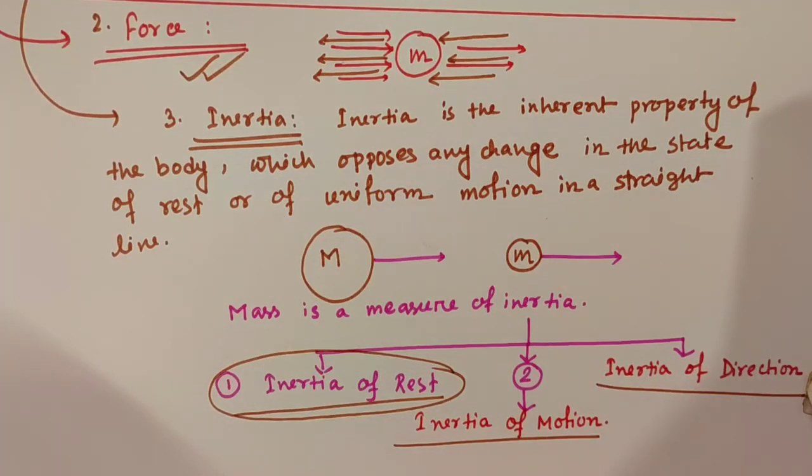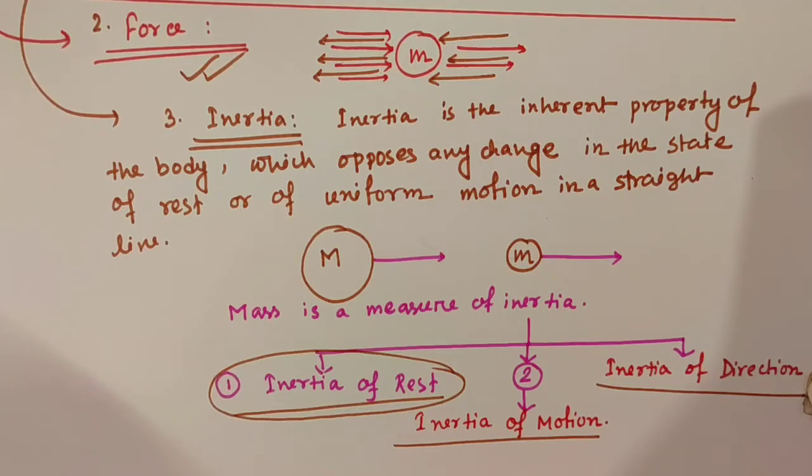When a bus starts suddenly, the passengers tend to fall backward because their lower portion of the body moves with the bus, but the upper portion of the body, due to property of inertia of rest, tends to remain stationary and hence falls backward. Okay.